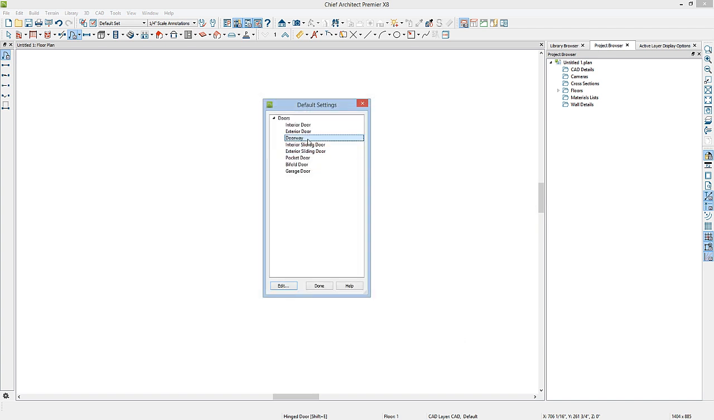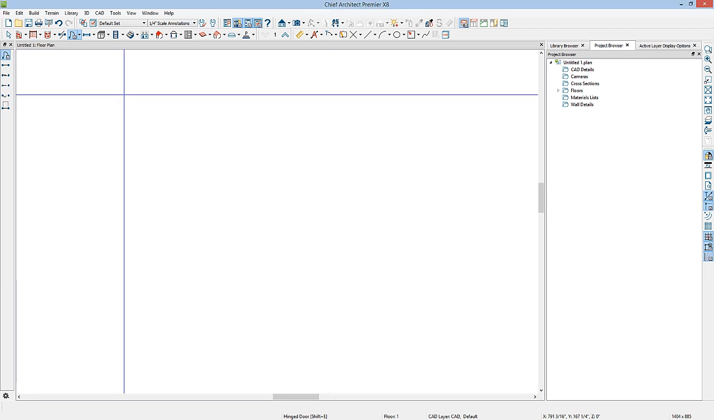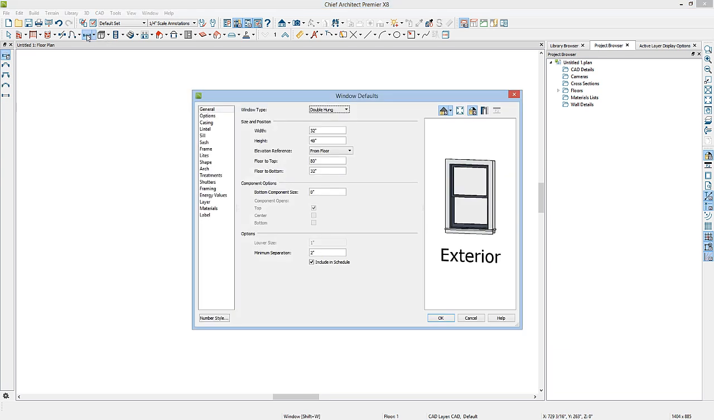Again, you have defaults for the other corresponding tools in the Door Tools toolbar for your doorway, your pocket door, your bifold door, and your garage door. We can also set up the defaults for the windows. If I double-click here on my window tool, it'll open up the window defaults. If I place a window now, it'll place a double-hung window that's 32 wide by 48 high and 80 inches